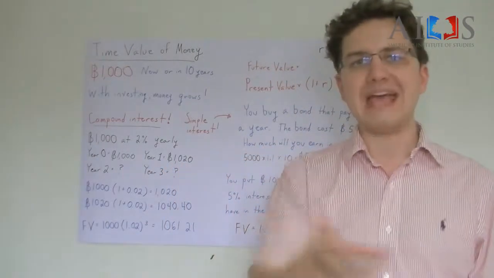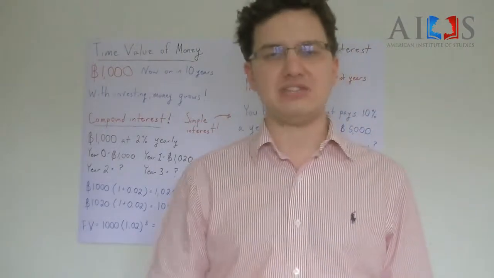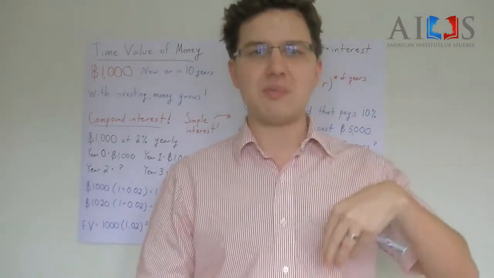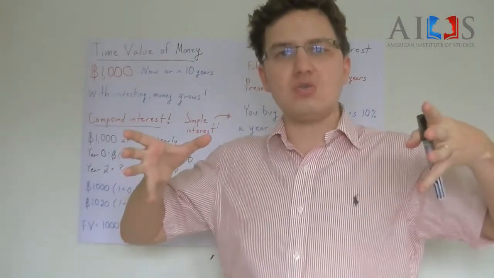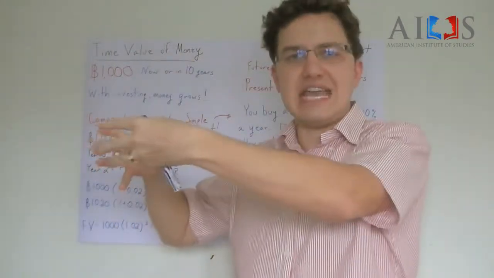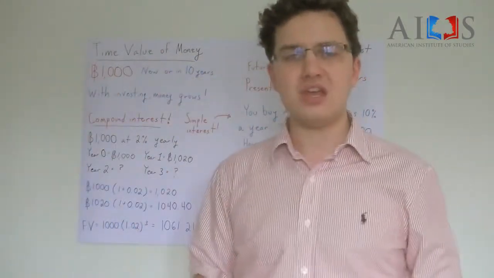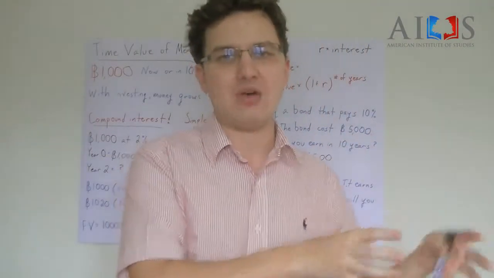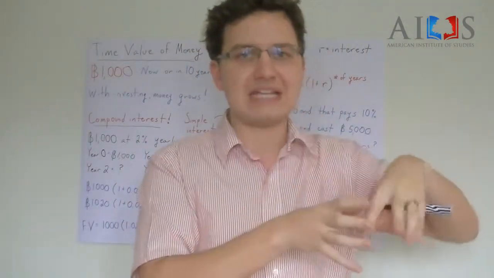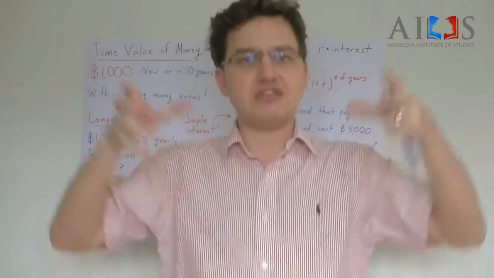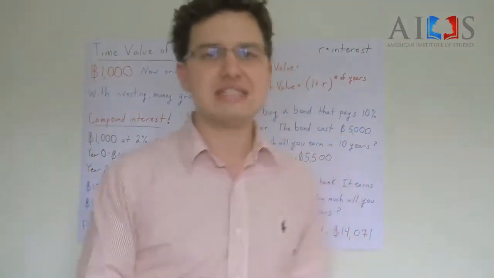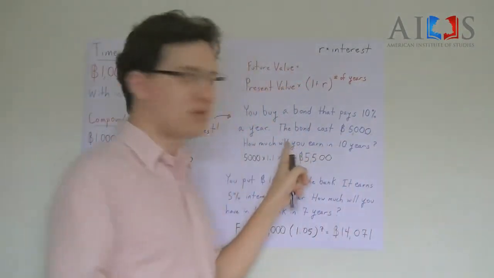So, for instance, your bank account is not simple interest. When you get money from the bank, your account grows, and then they do the interest again with the larger number. So that's called compound. The interest goes back into the large amount, and it continues to get bigger and bigger. Simple interest is like this problem.